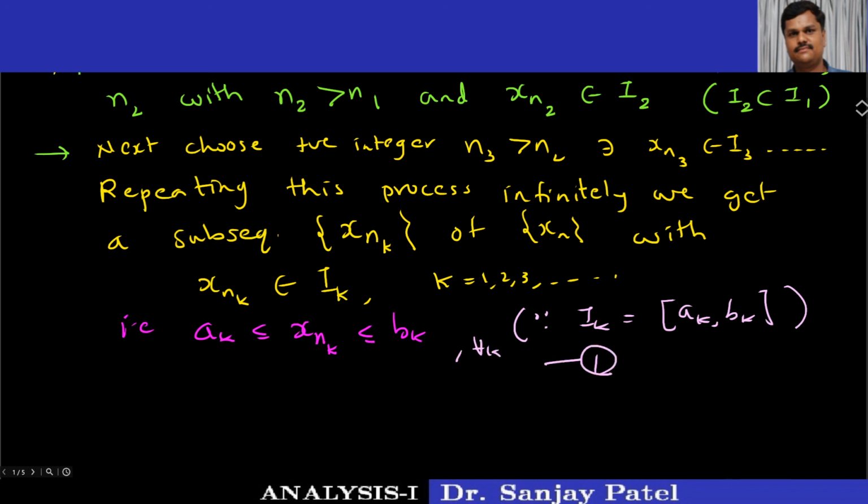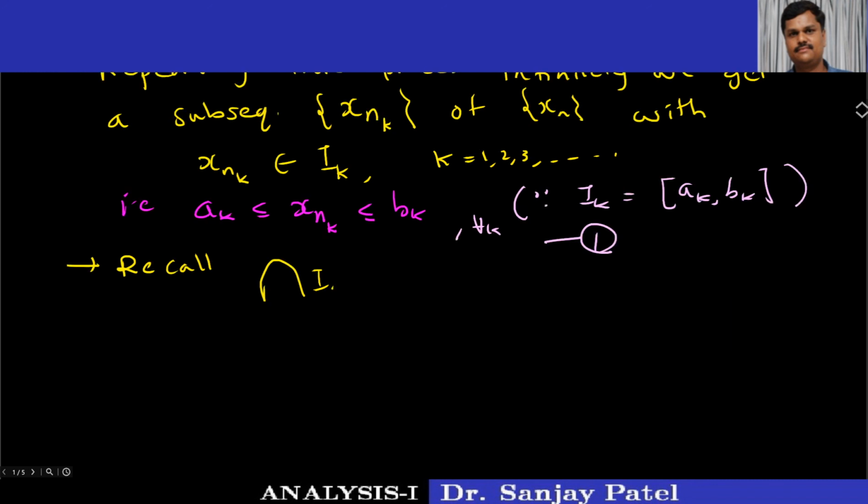Again, recall that the intersection of all these intervals In is equal to {x}. I may also call this, instead of n, with the subscript k: the intersection of all the intervals Ik for k equal to 1 to infinity is {x}.